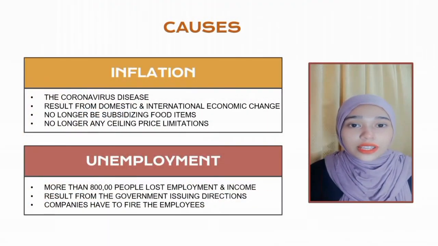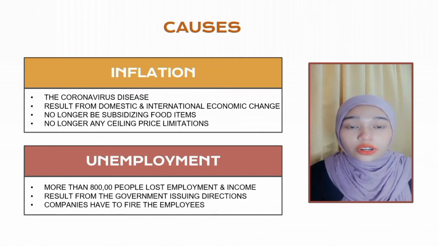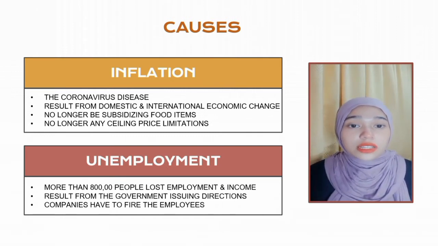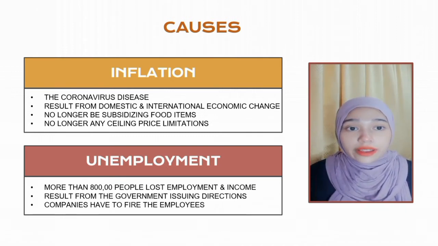Next is causes. Inflation in Malaysia is also brought by COVID-19. This is because Bank Negara Malaysia, which expects Malaysian inflation to range for this year, has had trouble projecting the inflation rate as a result of both domestic and international economic changes. From June 30, the Malaysian government will no longer be subsidizing food items like chicken and eggs and 235 kg bottles of palm cooking oil.